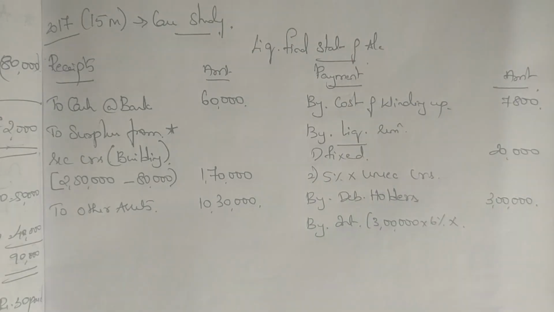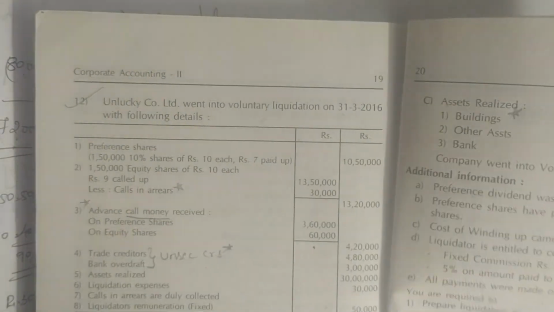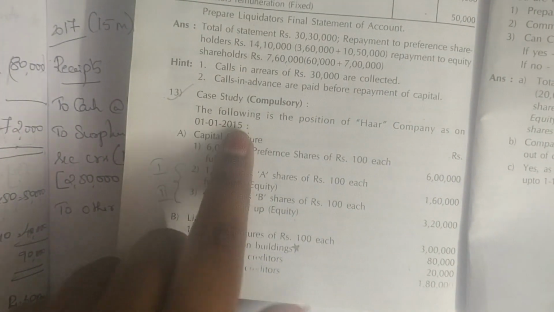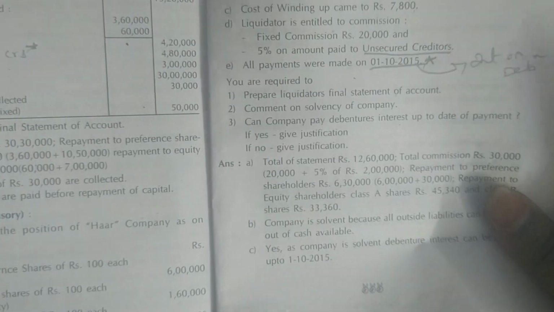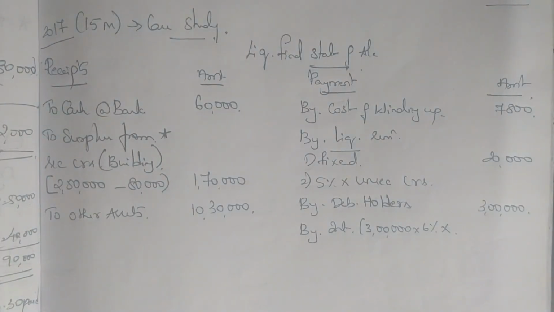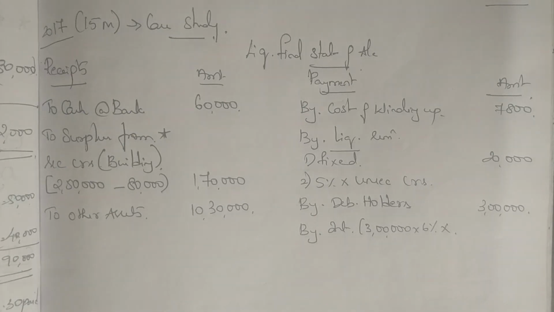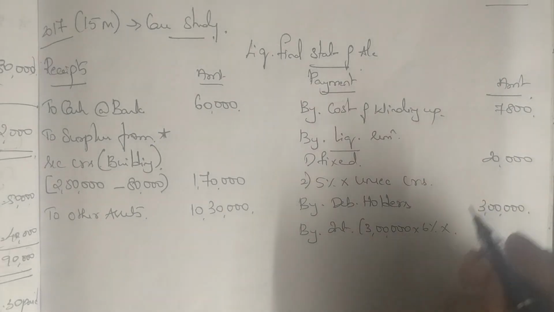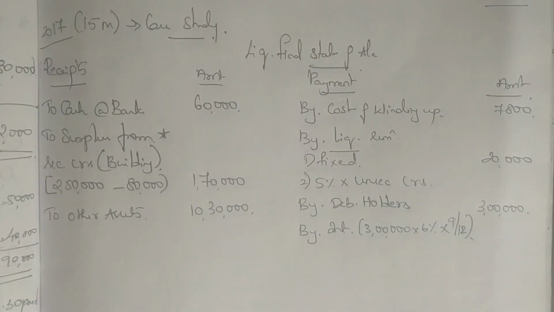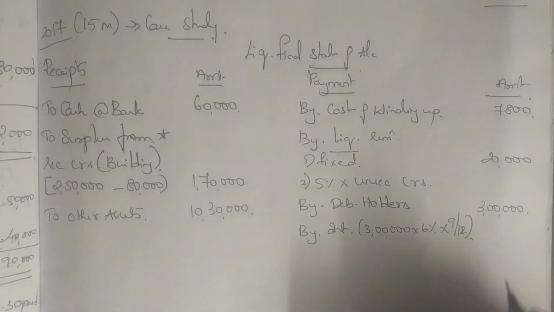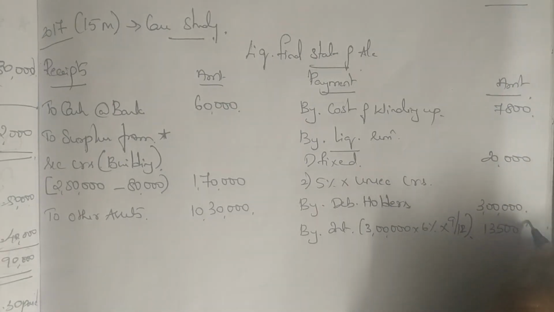1/10/2015. And the company is winding up when? The company is winding up on 1/1/2015, but the payments are made up till 1/10/2015. So calculate from January to September. Okay, do not consider October because October is starting only 1/10. So we have to calculate only till September. So January, February, March, April, May, June, July, August, September, 9 months. So 9/12. Okay, 3 lakh 6%, 9/12 will give you 13,500 as an interest.